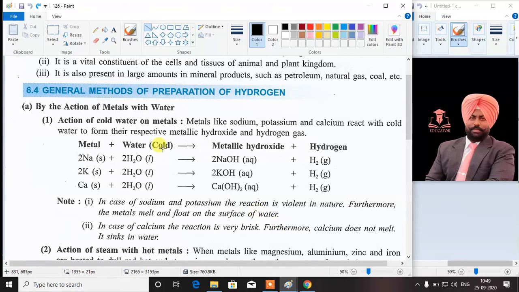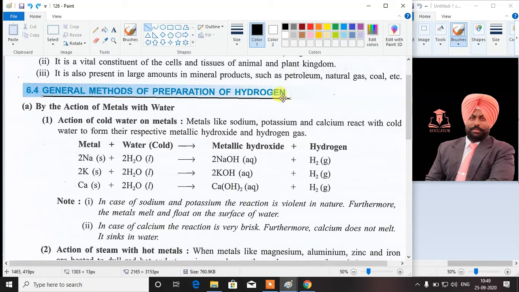In this video, we are going to discuss a few topics from the chapter, The Study of First Element, that is hydrogen gas, from the book A New Approach to ICSE Chemistry, class 9. And the topic which we are going to start is the general method of preparation of hydrogen gas.